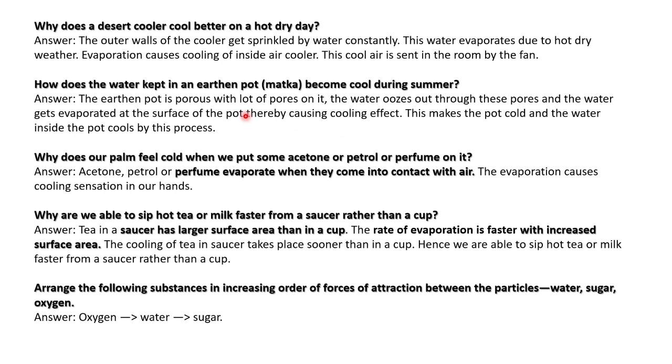The surrounding of the pot becomes cool, so this makes the pot cold, and the water inside the pot cools by this process. The water oozes out through the pores and makes the surroundings cool. This water evaporates because of the heat in the surroundings. As it evaporates, the surrounding of the pot becomes cooler, and the water in the pot becomes cooler.